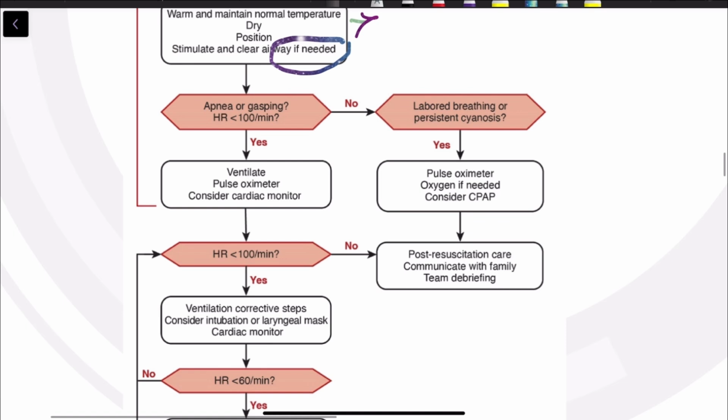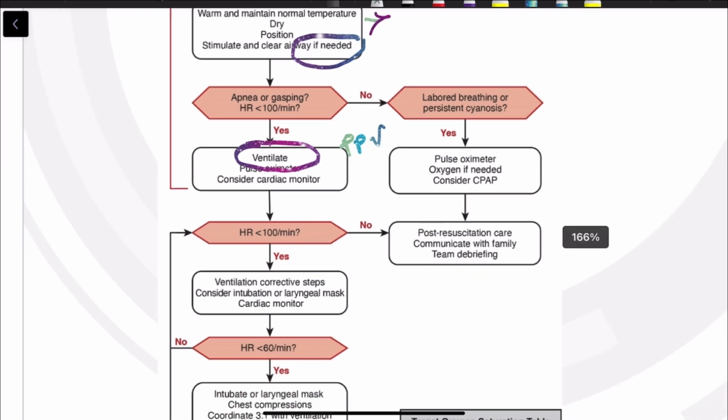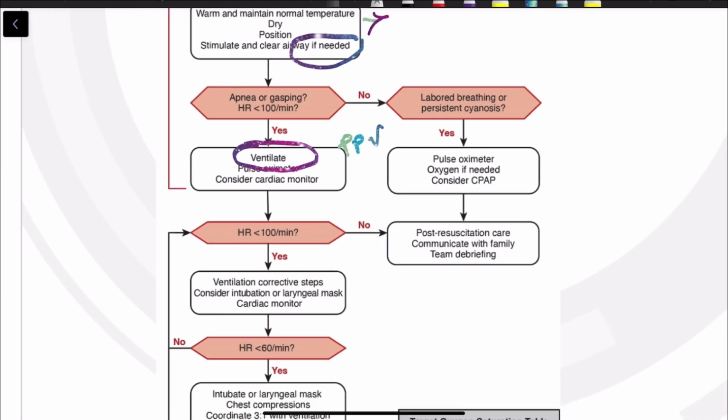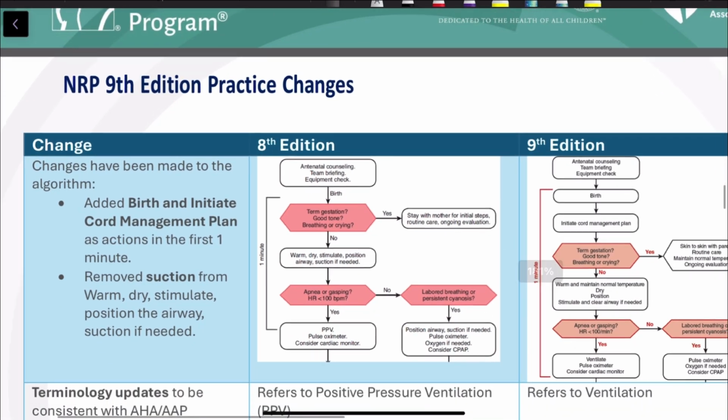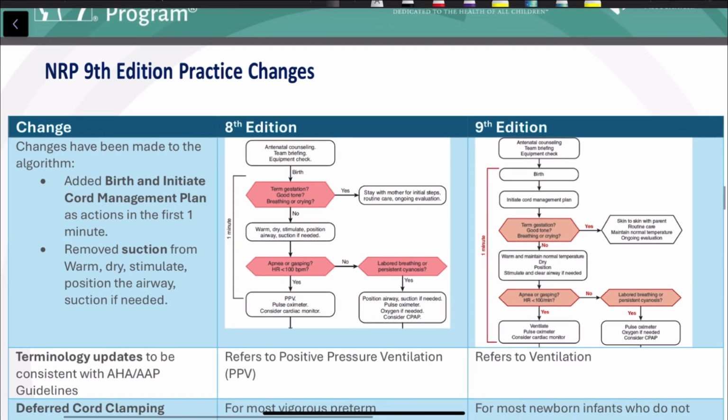Then here is another change. Ventilate is the term they have used. Previously PPV was the term used in 8th edition. Now they have changed it to ventilate. Next major change is, here previously 1 minute was used for target oxygen saturation table. Here they have changed it to 2 minutes. It starts from 2 minutes. Now we will see what are the major changes they have done in 9th edition.